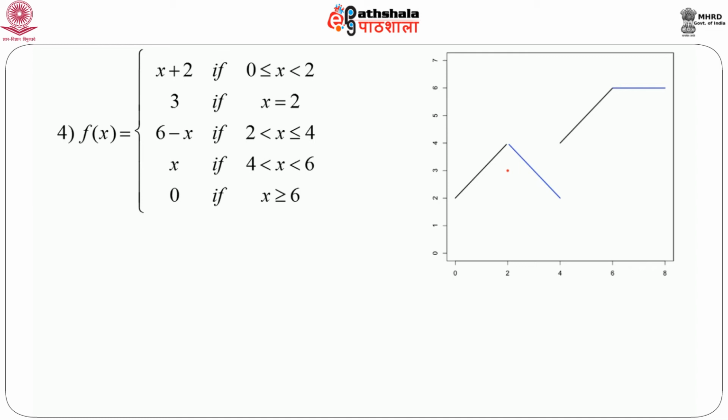That means there is a clear discontinuity at x equals 4. At x equals 6, the function is not really smooth, but it is continuous, because as x approaches 6 from the left side the functional value approaches 6, and from the right side the functional value approaches 6 again. So, the function is continuous at 6.